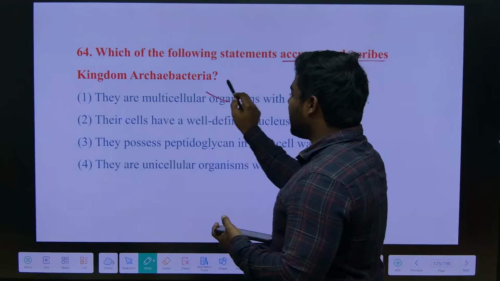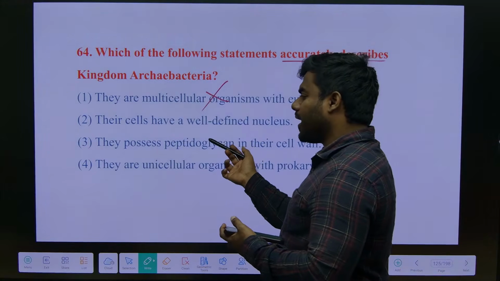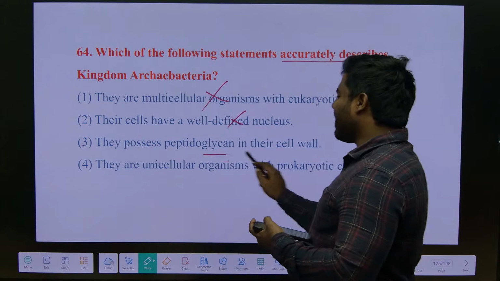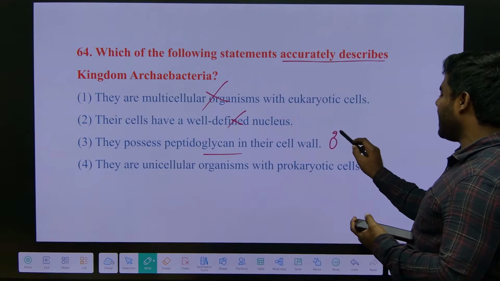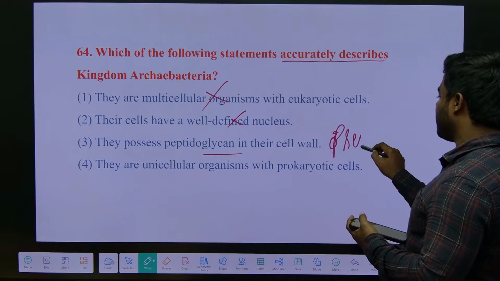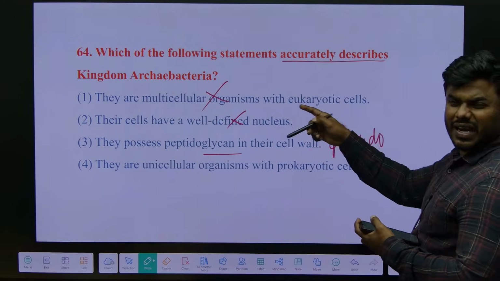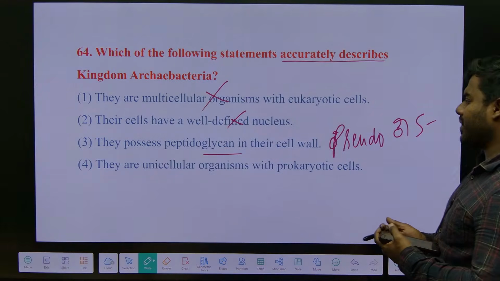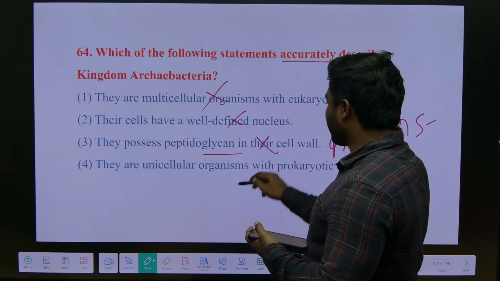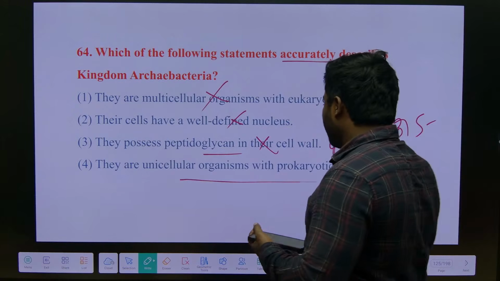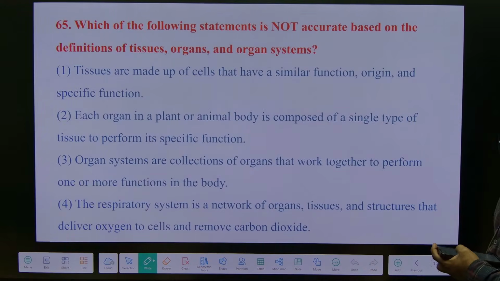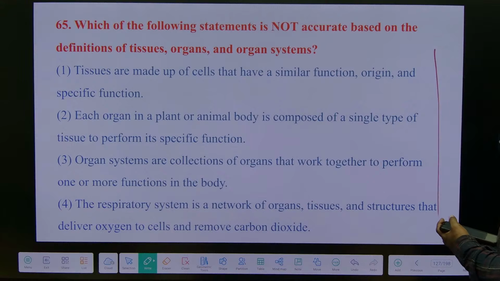They are multicellular organisms. Bacteria is what? Prokaryotes. They do not have a nucleus. They never possess peptidoglycan. They typically possess pseudopeptidoglycan, archaebacteria, or we can call it S layer, slimy layer. So this cannot accurately describe. They are unicellular organisms with prokaryotic cells, right? Accurately described. These are all informative only. I don't know what this question is and why they have given it.